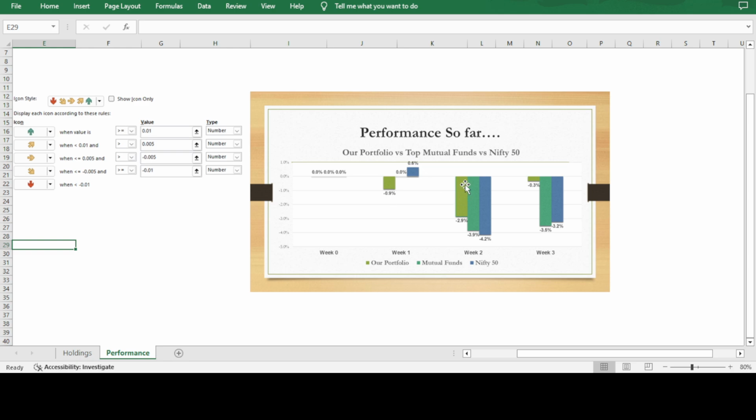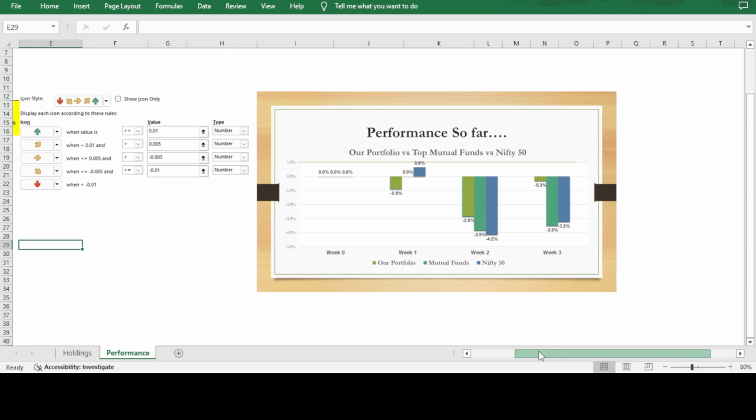Then later that Fed rate decision happened, so because of that it's a huge fall. But you can see our portfolio went down only by minus 2.9, and the rest, Nifty and mutual fund, both are on a very negative side. Now we have already recovered almost all the negative losses. We are at minus 0.3, but Nifty and mutual funds are still at around 3 to 3.5%. So that's what this image is showing, and we are doing good, and maybe we can expect next week it will go on the positive side also.